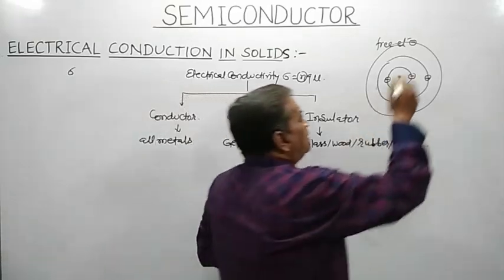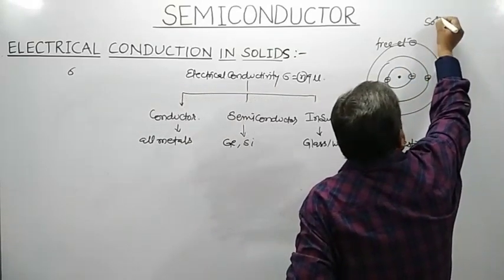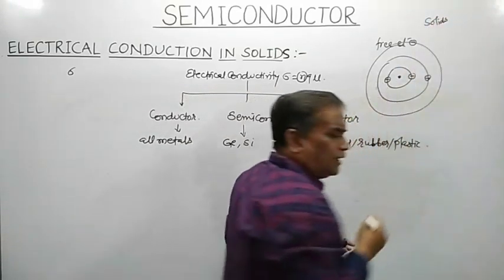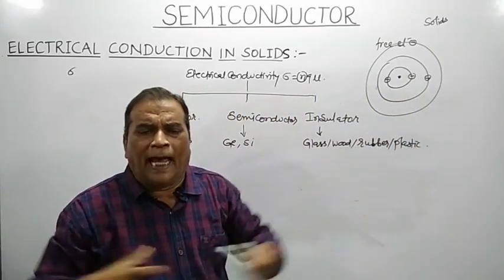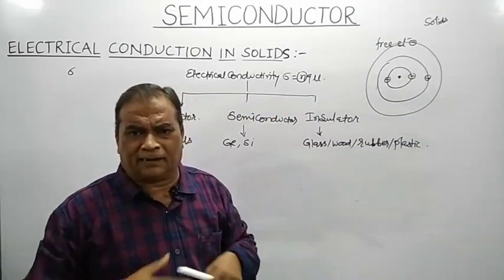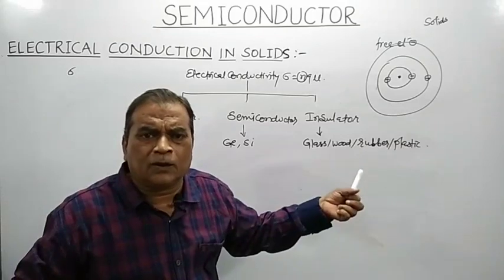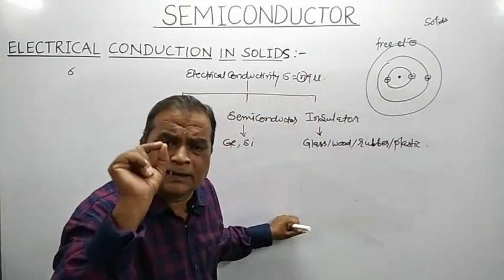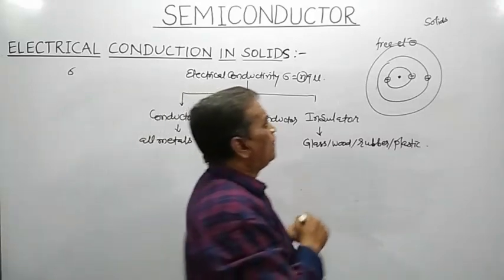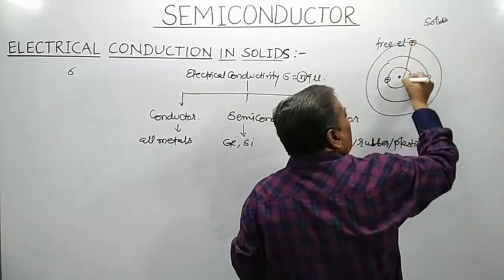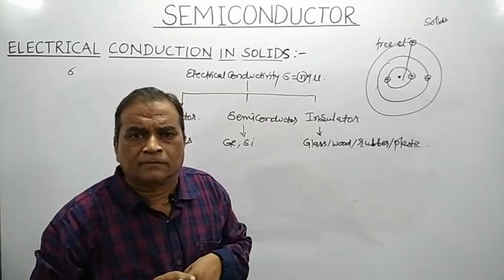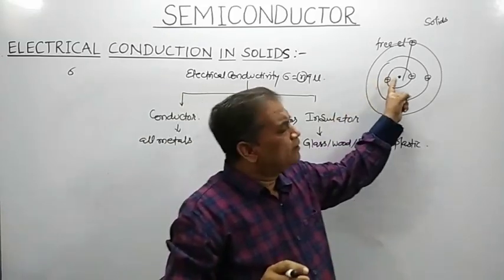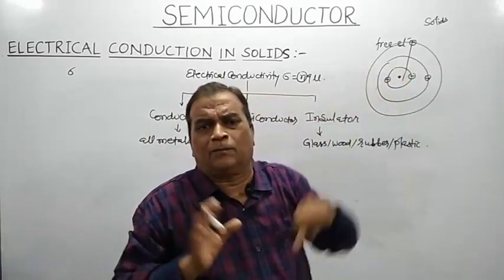And as far as solids are concerned, in a solid, atoms are closely packed. In an isolated, that is a single atom, the electron interacts with the nucleus of this atom only.